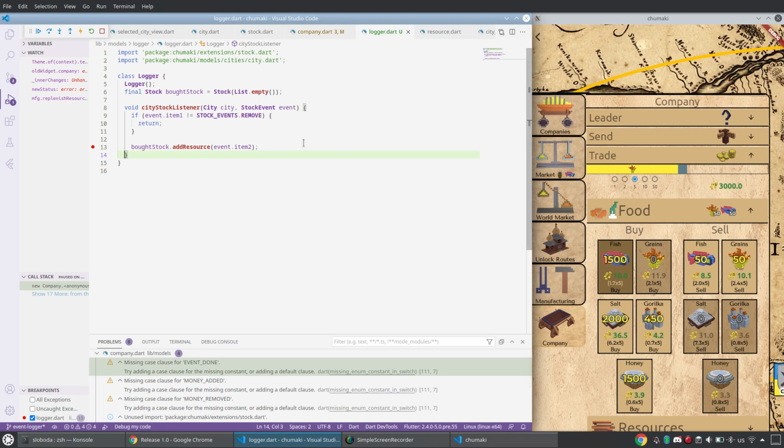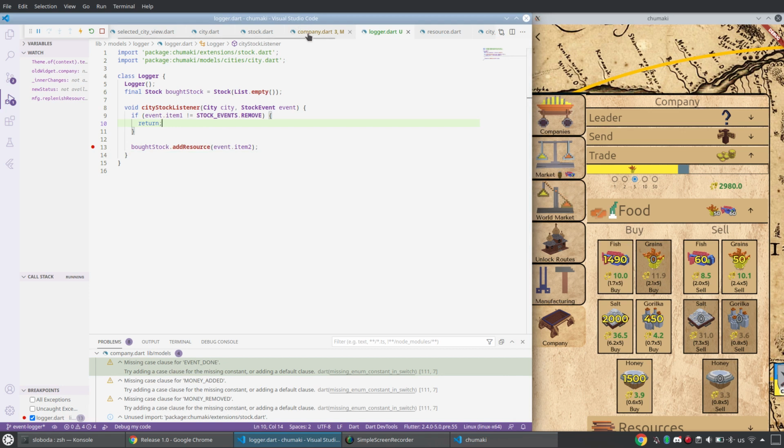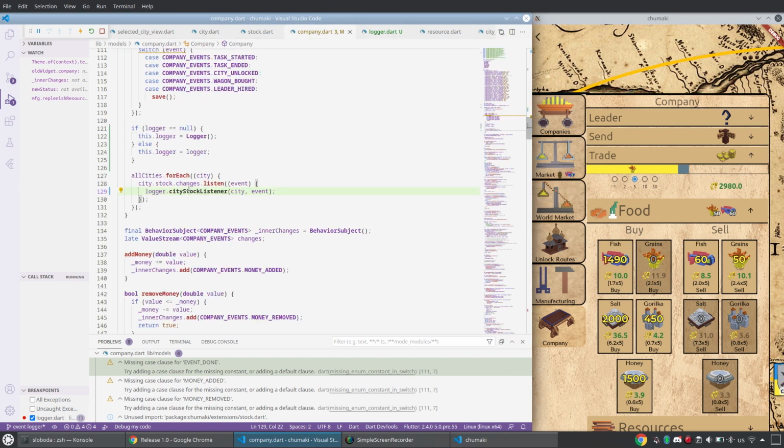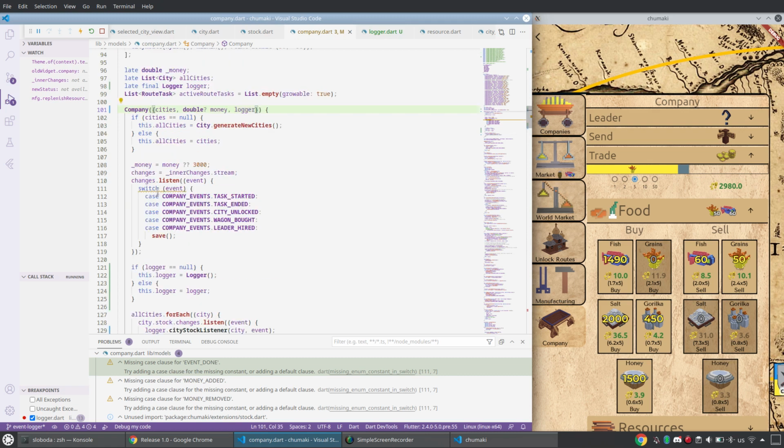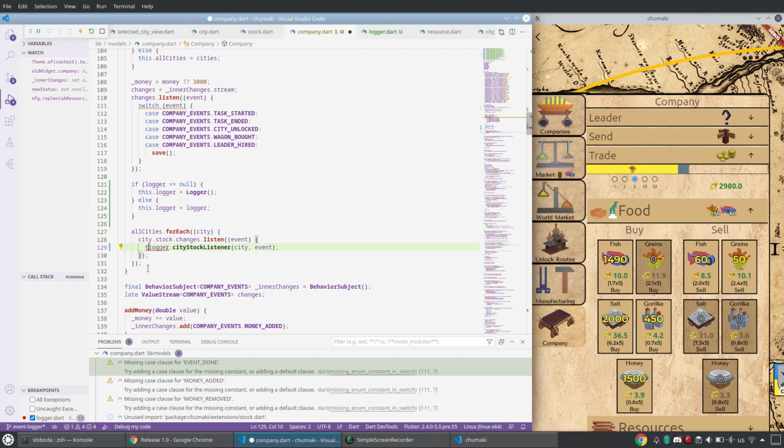Let me place a breakpoint. And what happened here? It's again not sending the logger, city dynamic. It's sending it to your own this.logger.